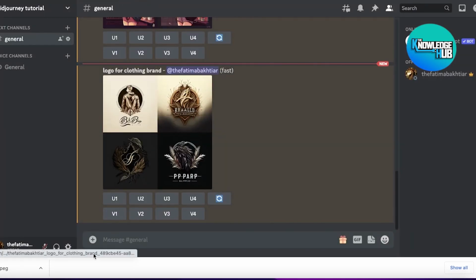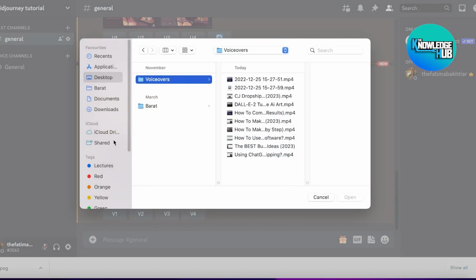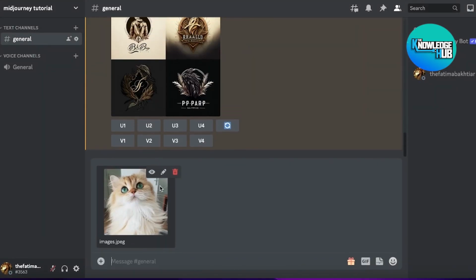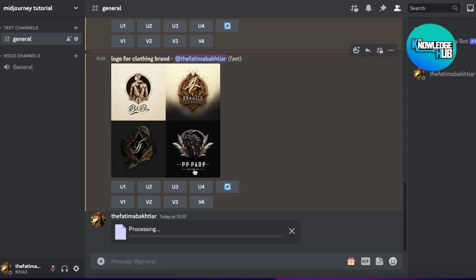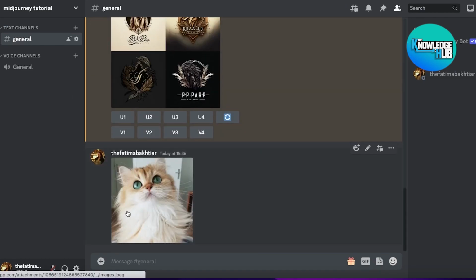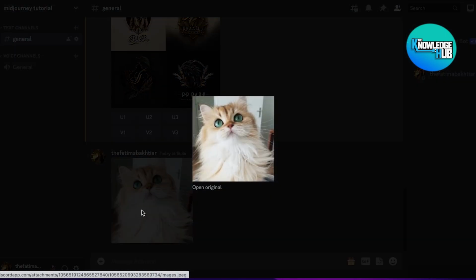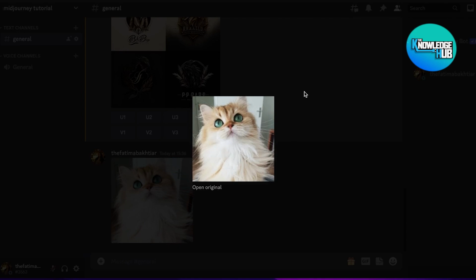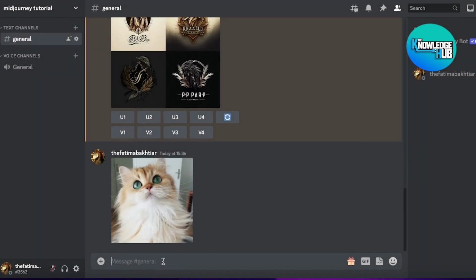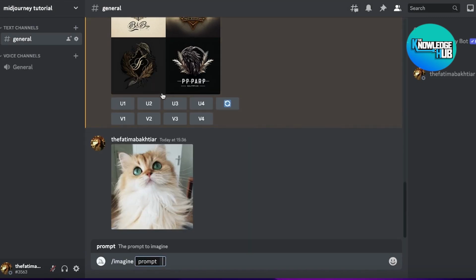Then I'm going to go into Discord and upload the file. So heading to my downloads. Once this file is uploaded, I'm just going to upload it directly into the chat. That is all I need to do. Now, once I've done that, I'm going to click on the image, click on Open Original. And once I have opened this up in a new tab, I'm going to go back to Discord and type in the same /imagine.